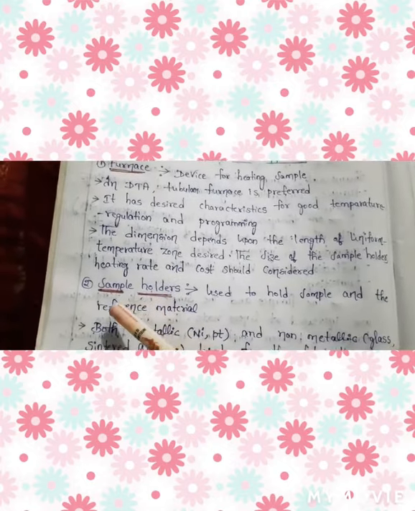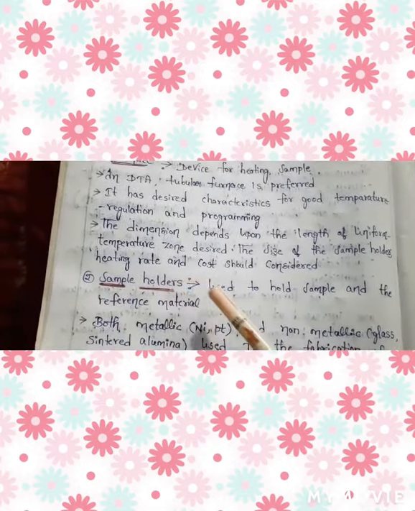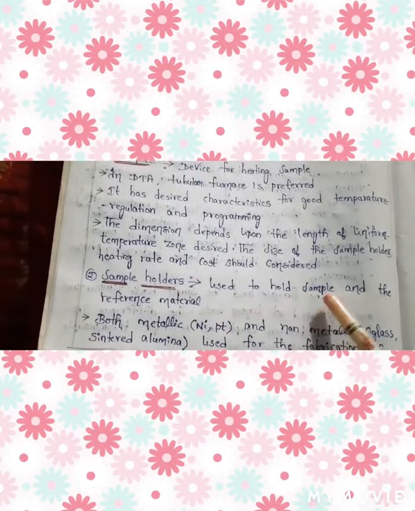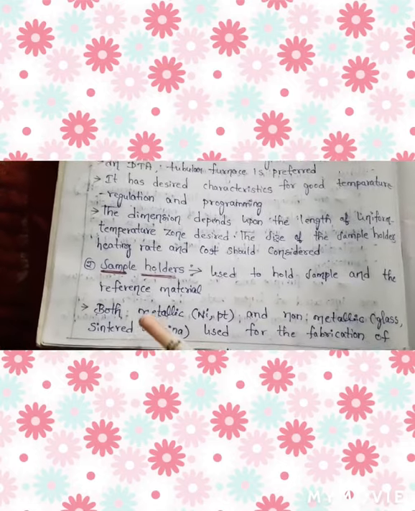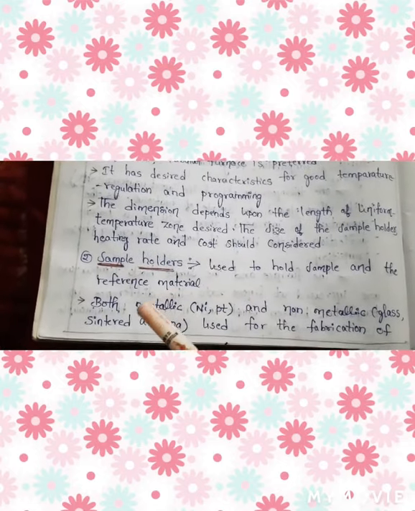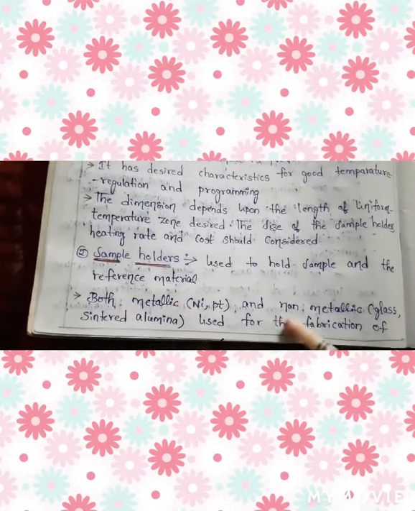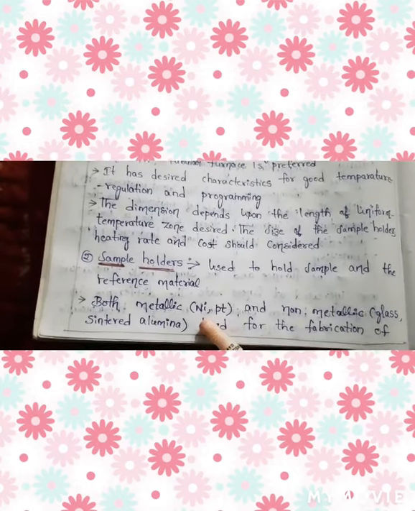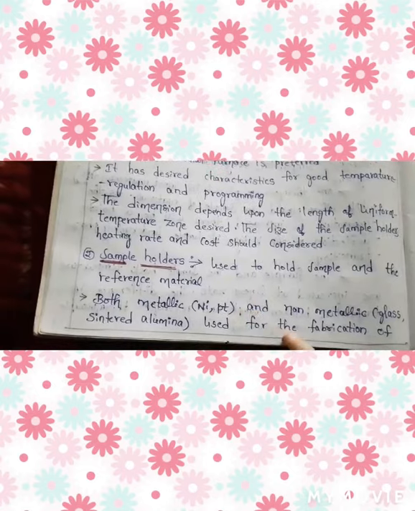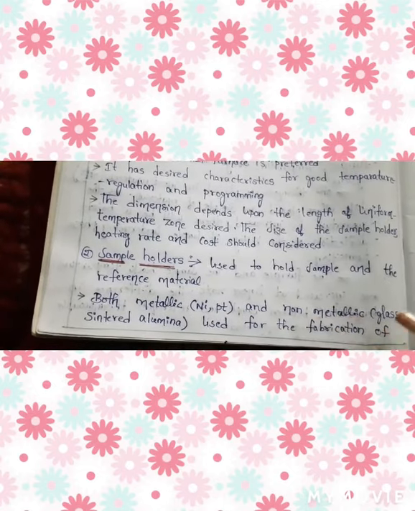Okay, next, sample holders. These sample holders are used to hold the sample as well as the reference material. Sample holders may be made of metallic or non-metallic materials. If metallic, metals like nickel or platinum should be used. If non-metallic, glass or sintered alumina should be used for the fabrication of the sample holders.